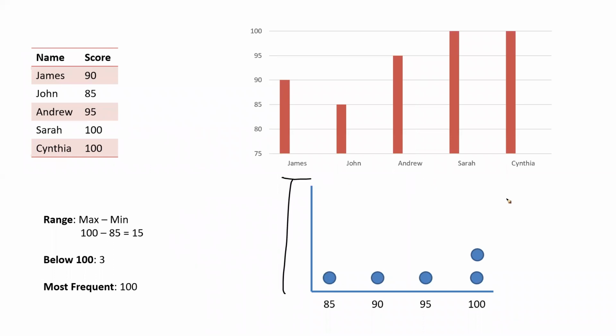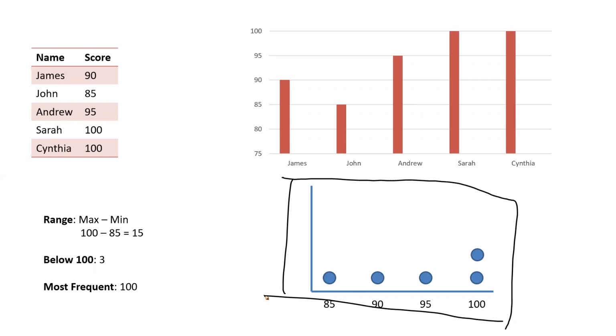This is a dot plot, right? So in Tableau also you must have seen dot plots. This is a dot plot which actually shows me how many people are present at certain marks. I can clearly see that at 85 I have only one student, at 90 only one student, at 95 only one student, and at 100 I have two students. Okay, so I can clearly see that from here.